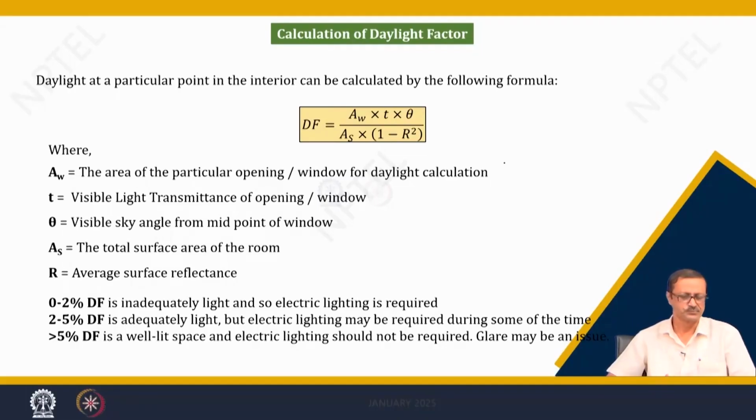That is why it is the middle point, 2% to 5%. If the DF is more than 5%, that is good, it may be well lit, but sometimes it may give some kind of glare, or some glossy surfaces may give glare.